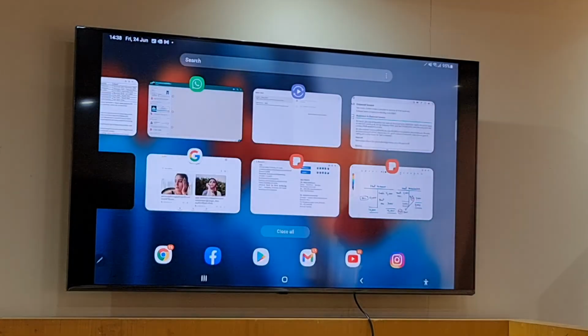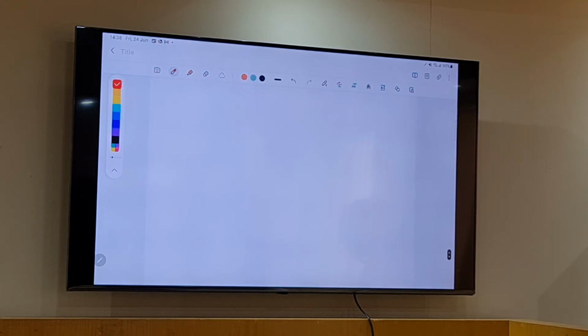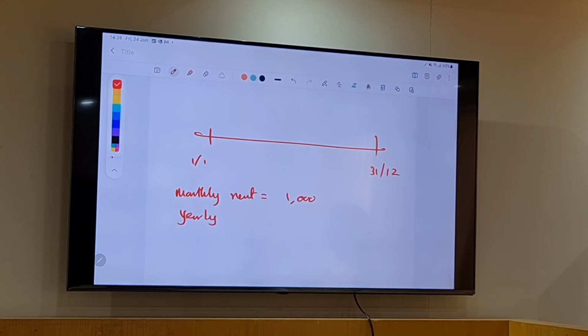See, the story is like this. Now, this is 1 January. This is 31st December. Monthly rent 1,000. Yearly rent 12,000. Landlord is very adamant.